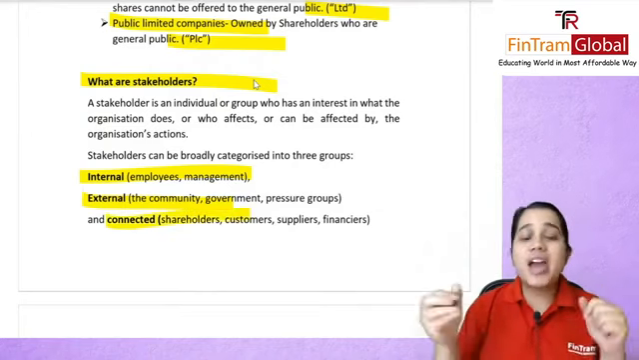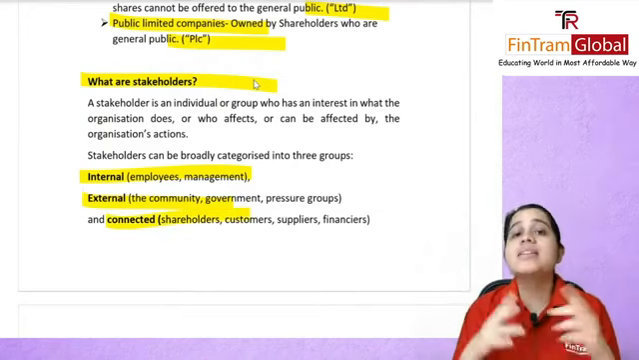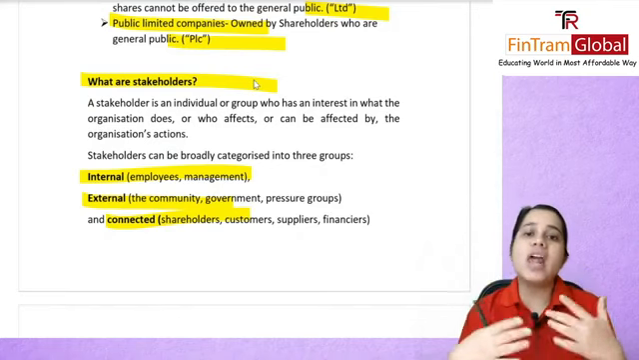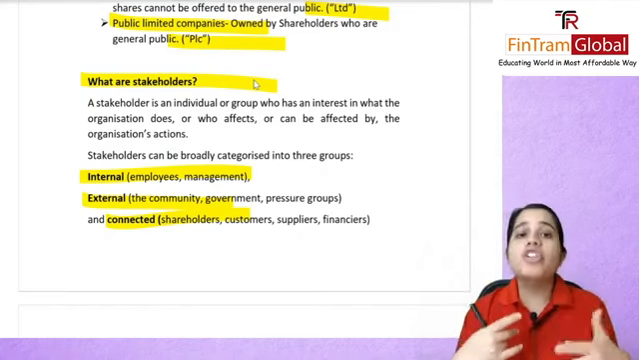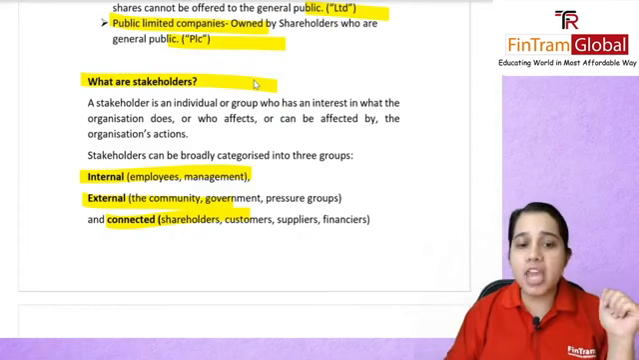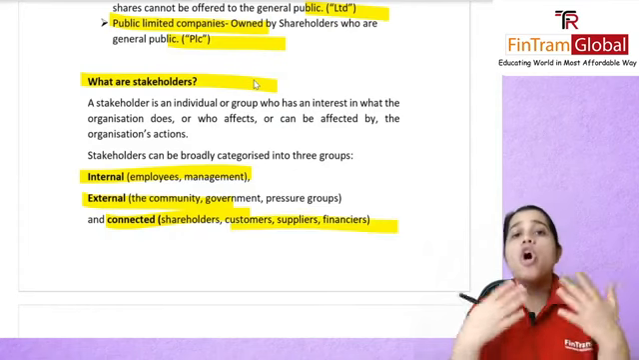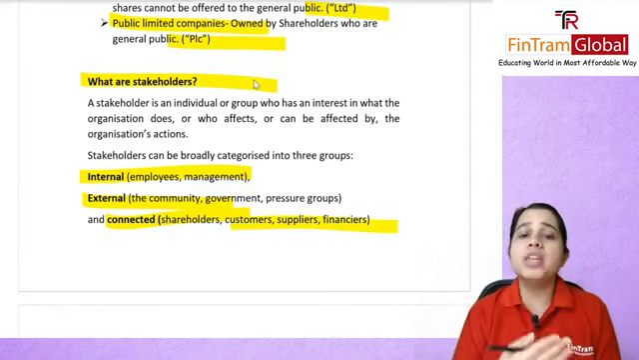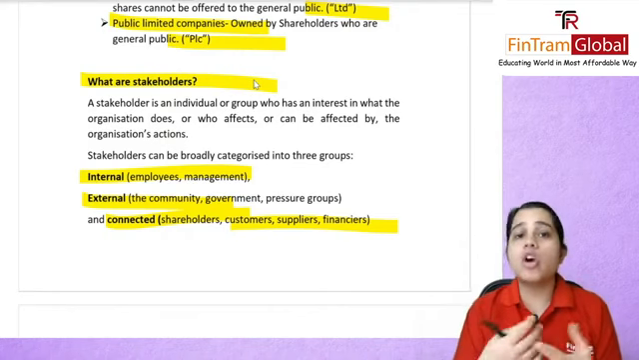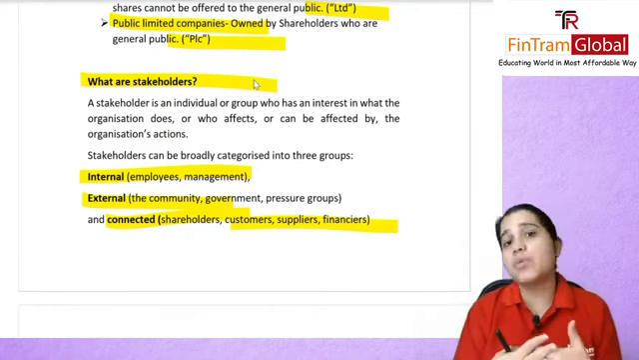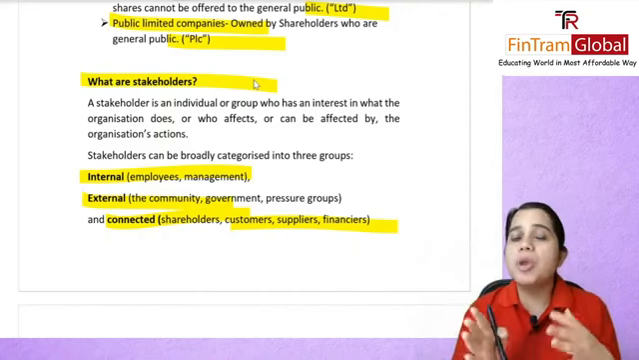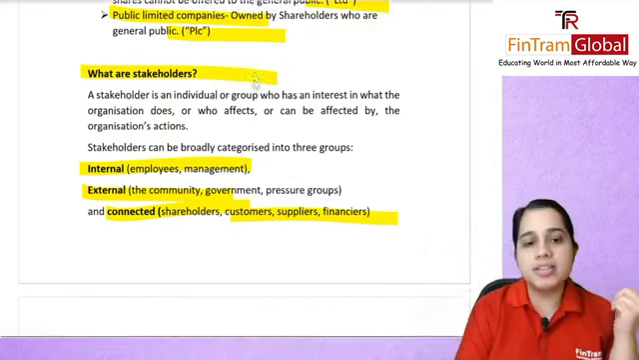And we also had, finally, our connected stakeholders. These are those stakeholders with which you have a connection, a contractual link. So here you had your shareholders, customers, suppliers, or your financiers, the people who are providing you money. Of course, they are also interested in the working of your organization. They have a contractual link with your organization, so they become your connected stakeholders.